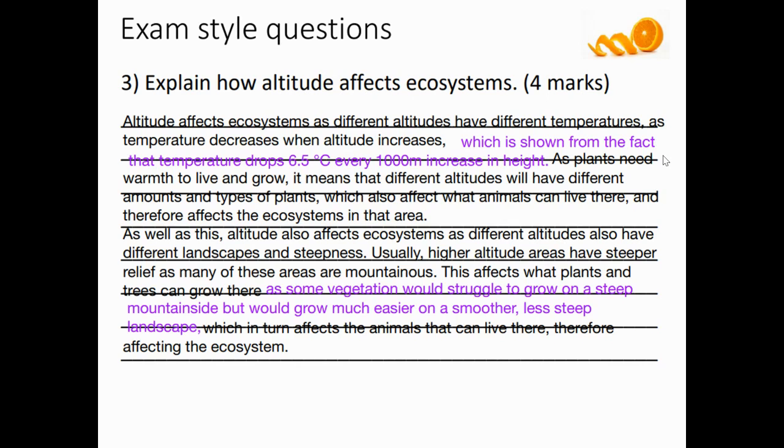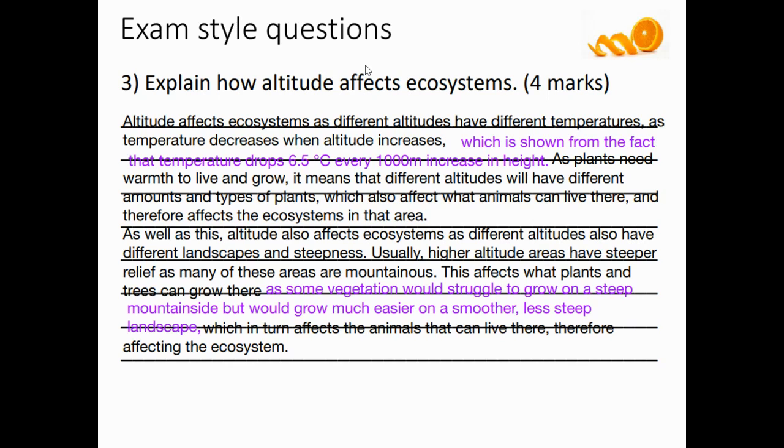Finally, then, question 4. Explain how altitude affects ecosystems. Again, with this question, I would box the command word, explain. How altitude affects ecosystems, I would underline. So altitude, at this stage, I would probably add a little arrow coming out of there and just remind myself what altitude is. So altitude is distance from sea level.